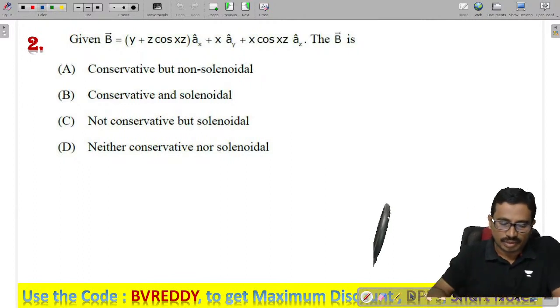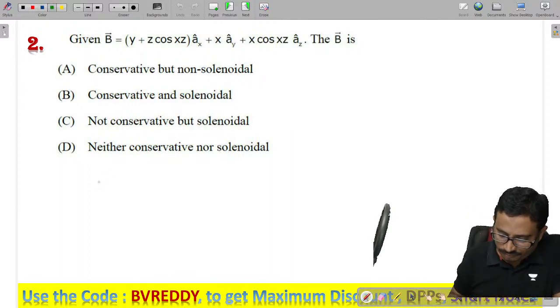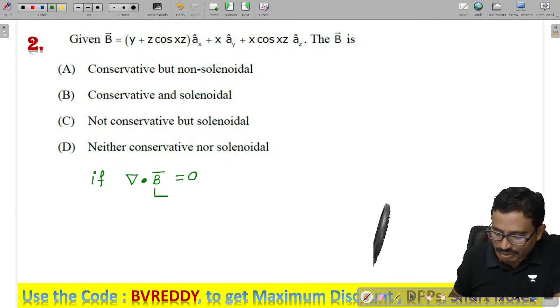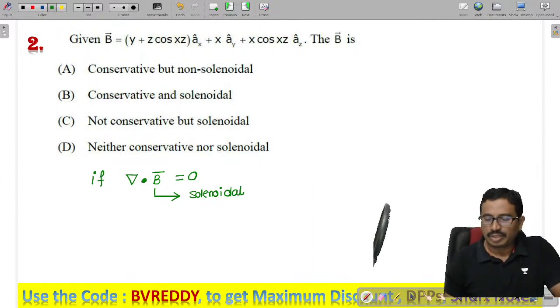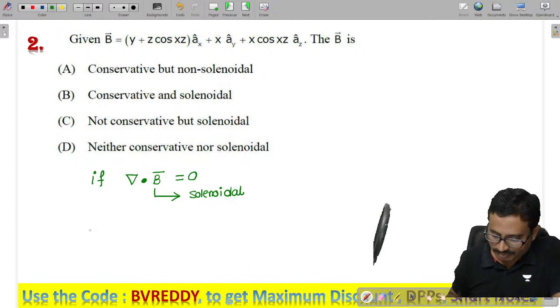Now you see this thing. As we know, if the divergence of a vector is 0, then that vector is called a solenoidal vector.